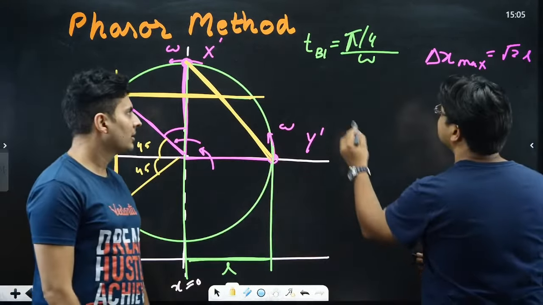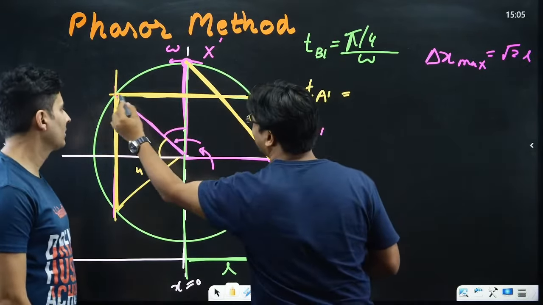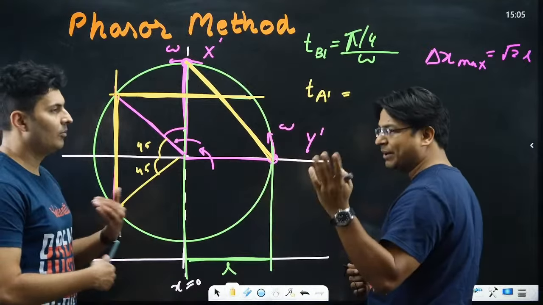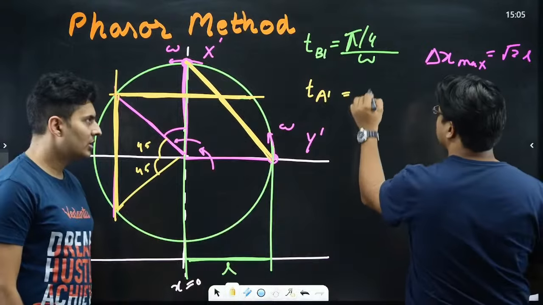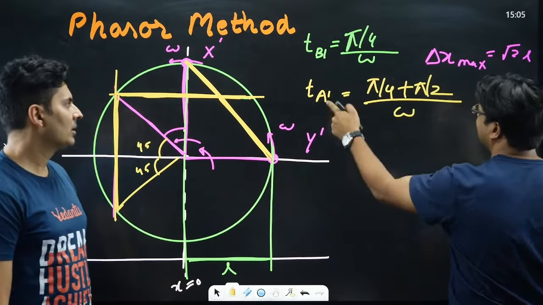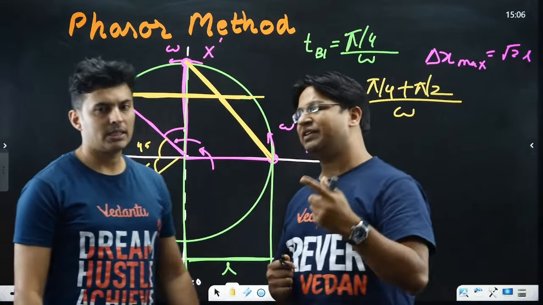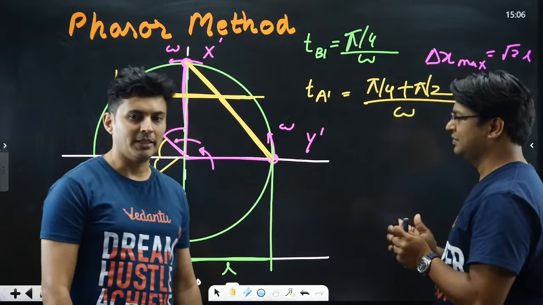So if I start from here to here, it took pi by 2. From here to here, it took pi by 4. So pi by 4 plus pi by 2, divided by omega. That's the first time that event A will happen. So 3 pi by 4 divided by omega, right?